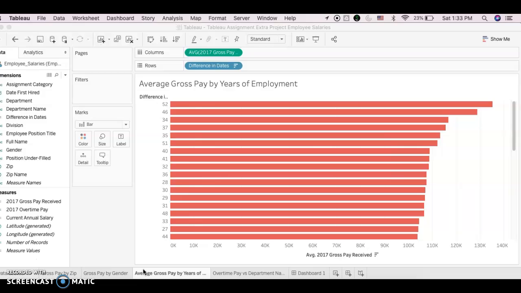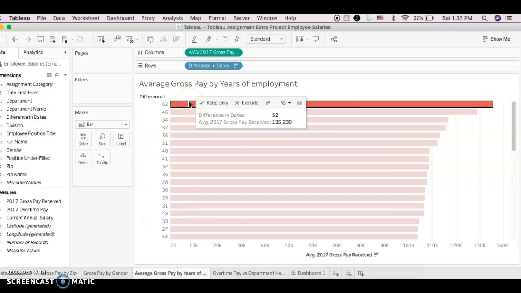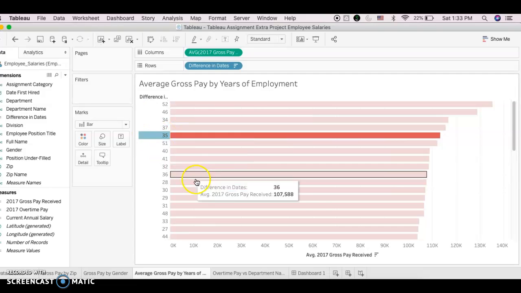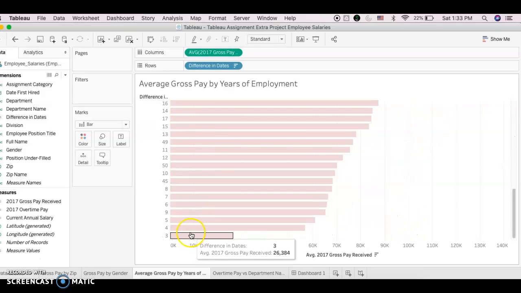In my third sheet, I did average gross pay by years of employment. I decided to measure the average because the average will present more of an accurate value of the gross pay received rather than the sum. Here, 52 years an employee was working at the firm or department. They received the most amount of money, which is $135,239. And as you go lower to the least amount of years, they received the least amount of money. So for 3 years, the average gross pay that they will receive is $26,000.